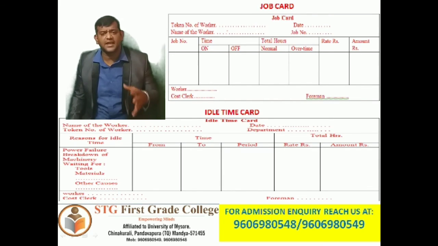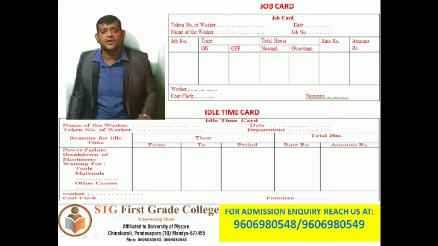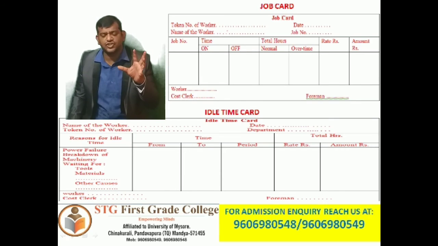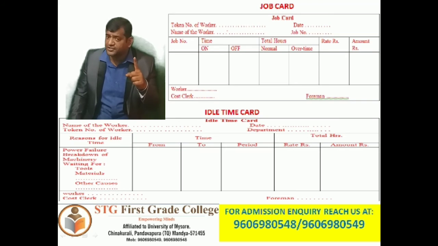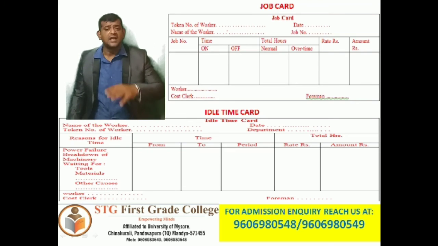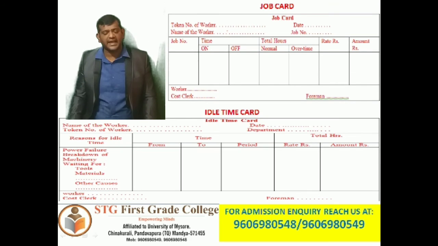Abnormal idle time can be classified into two categories: controllable and uncontrollable. Controllable idle time is that idle time which can be controlled by good planning at top level management, whereas uncontrollable idle time is that idle time which cannot be controlled by individual action.